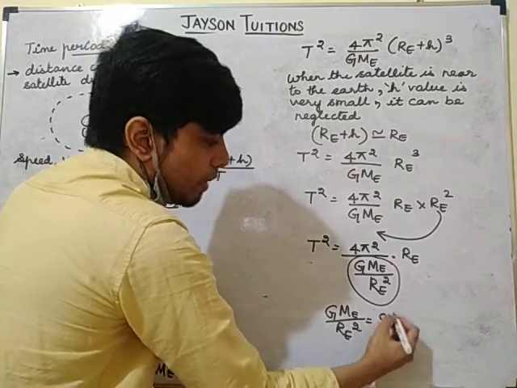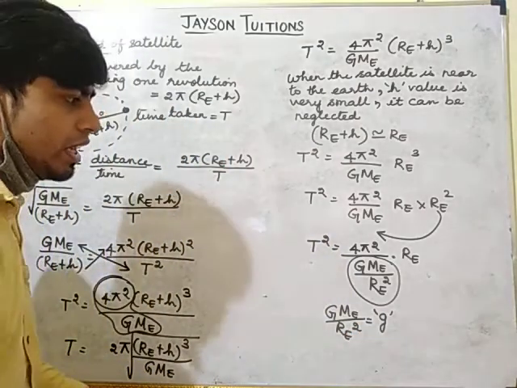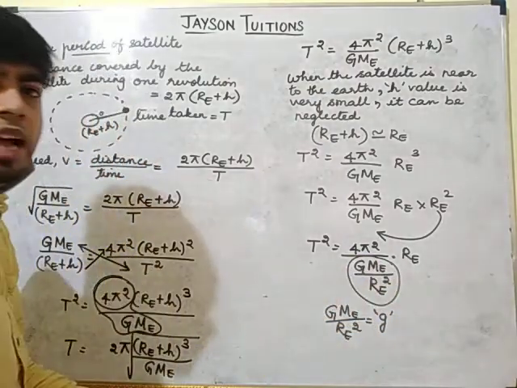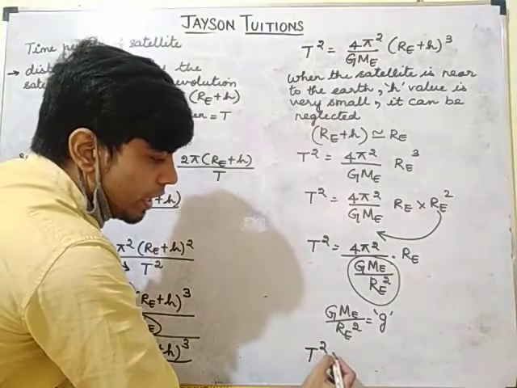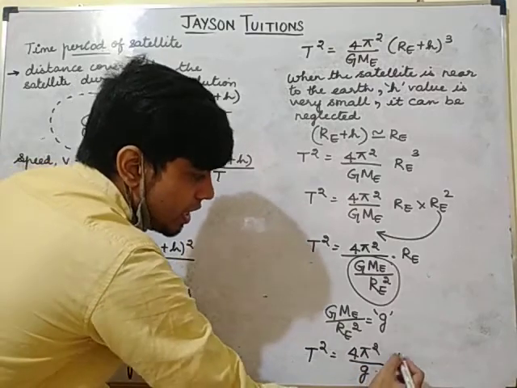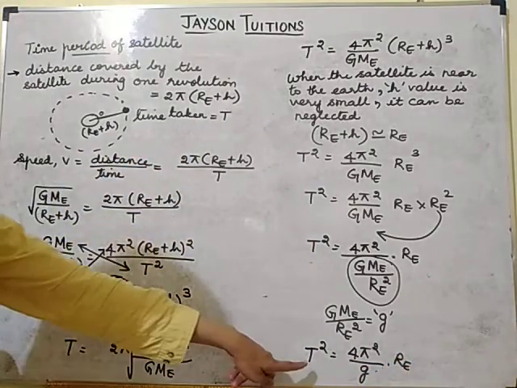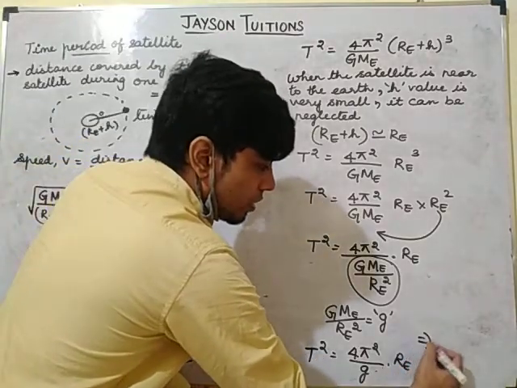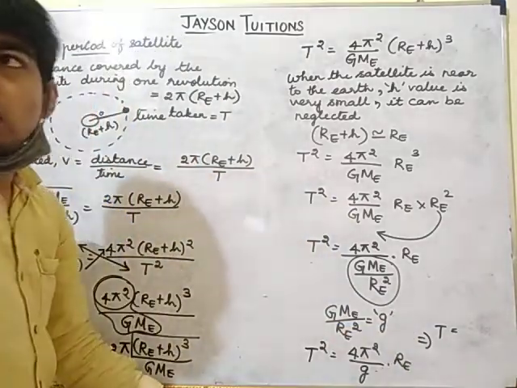This is nothing but gravitation, acceleration due to gravity. So instead of this term, I can substitute the acceleration due to gravity term. What I will get is T square is equal to 4 pi square divided by g into Re. So from this, I can find out the value of T. The value of T will be the square root of this whole thing.